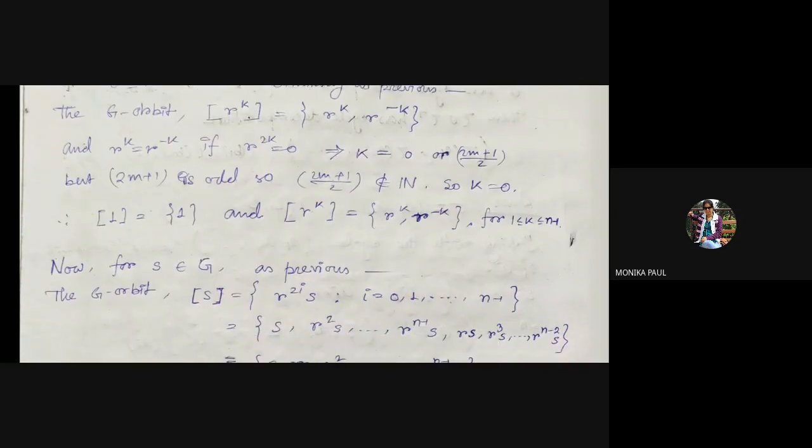But since (2m plus 1) by 2 is not an integer, k is equal to 0. Only for 1 is the conjugacy class a singleton, and for all other k the conjugacy class of R to the power k has two elements, R to the power k and R to the power minus k.